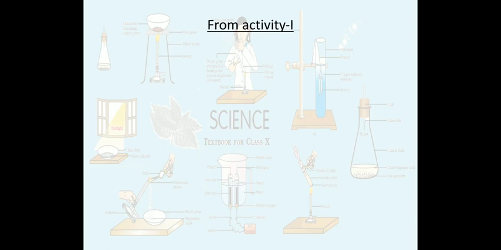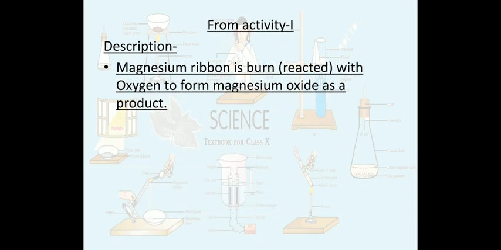Let's start again from activity number 1. In activity number 1, if we want to describe what we have seen, it can be: the magnesium ribbon is burned or reacted with oxygen to form magnesium oxide as a product. But this description is very lengthy and takes time.